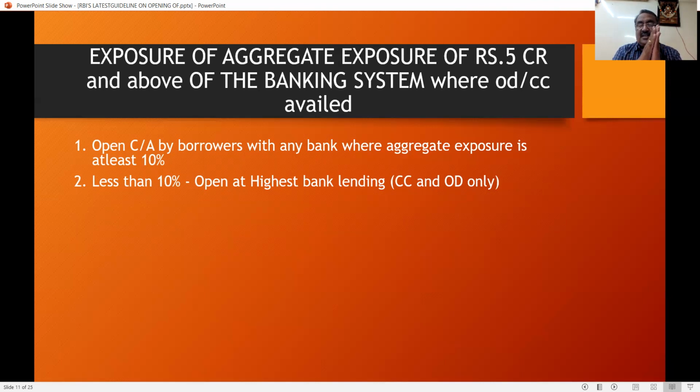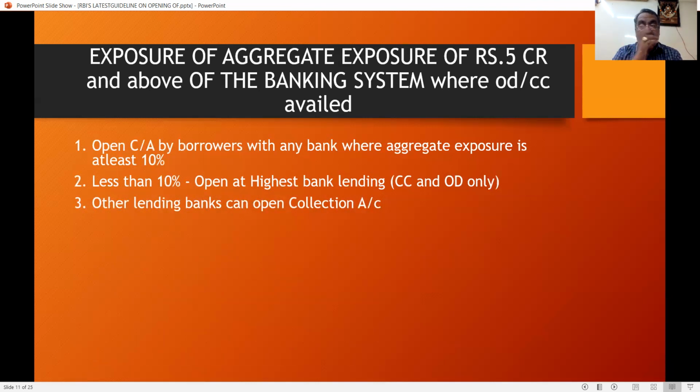So within less than 5 crore, any bank can open a current account. If the amount has exceeded 5 crore or more, only the lending bank is permitted to open a current account. Next, other lending banks can open a collection account. So go to point number 1. If it is exceeding 10%, the highest bank can open the current account. But other lending banks, suppose X, Y, Z, there are 3 banks who have financed the borrower. X is the topmost lending bank. They can open the current account, and Y and Z can open only the collection account.